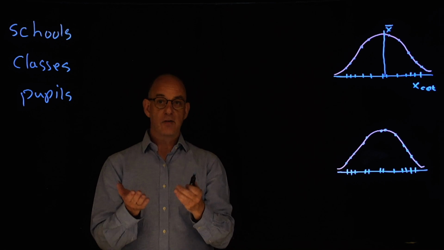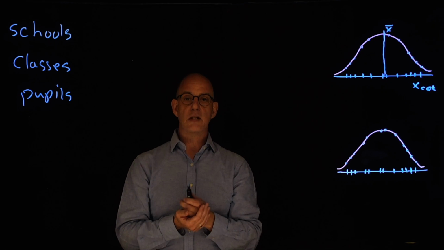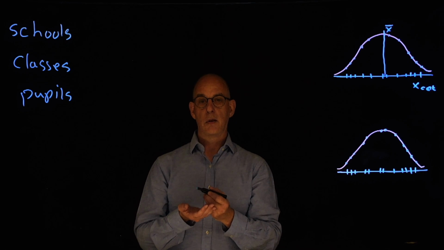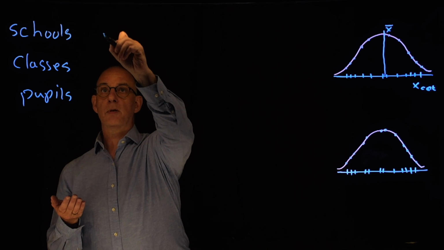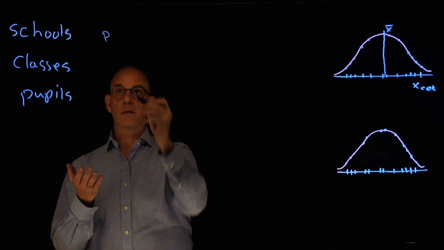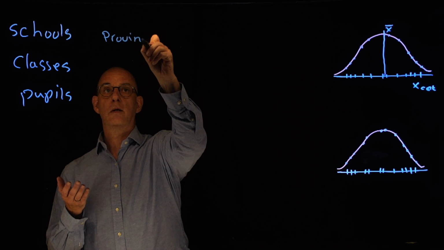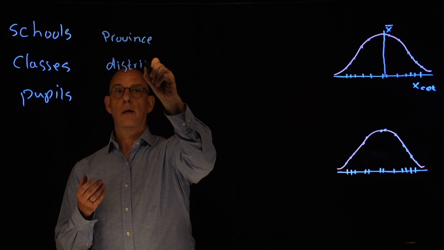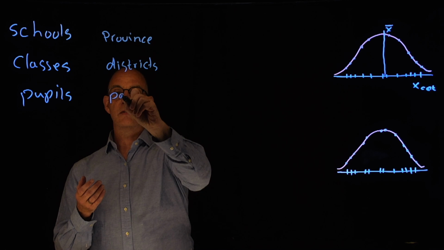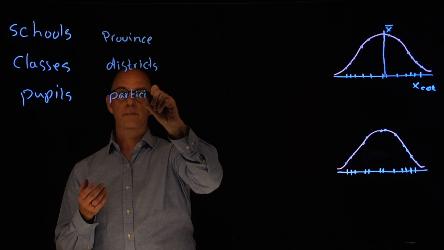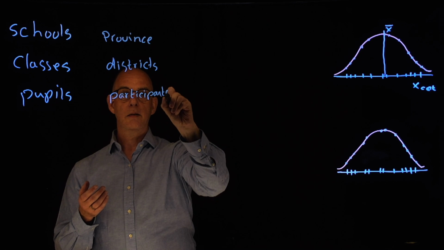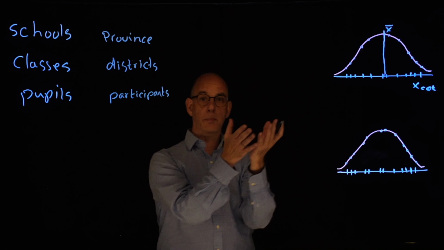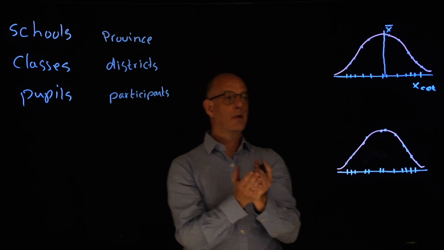If we look at health sciences, we often look at the occurrence of disease in a population. And also here we very often have clustered data, because our participants are, for example, geographically clustered. We can have a province, and within each province we have districts, and within each of these districts we find our participants. Typically clustered data.